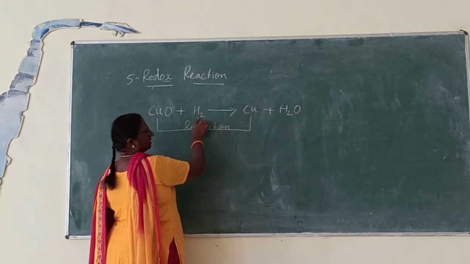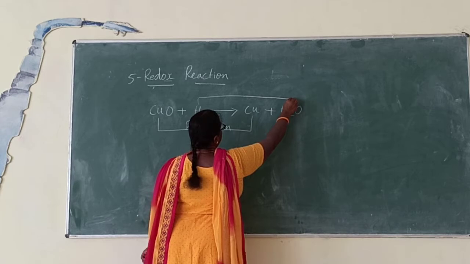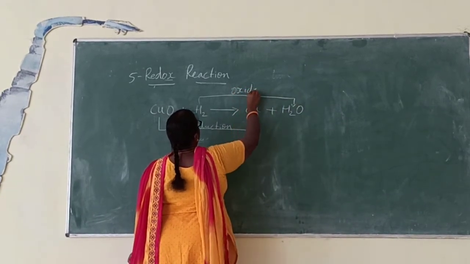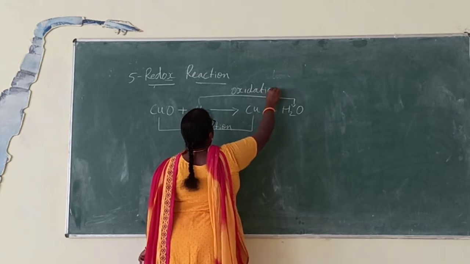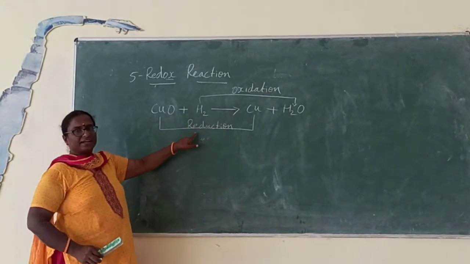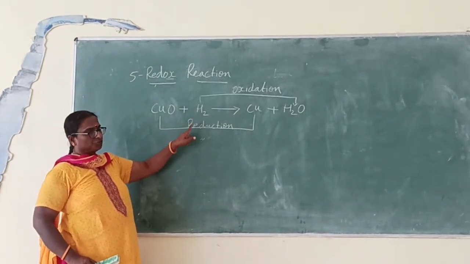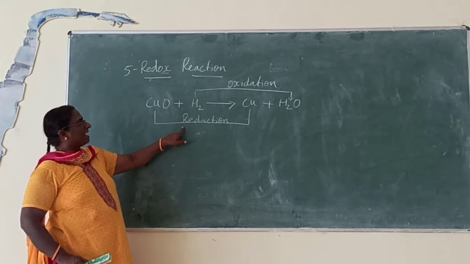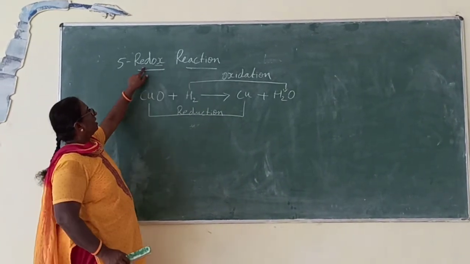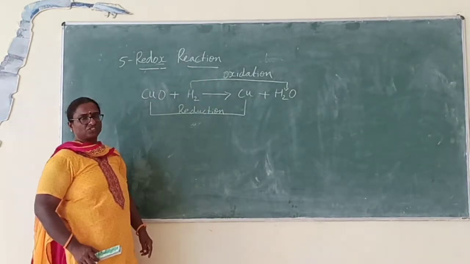And here, hydrogen is converted to water. This one is oxidation. In this reaction, both oxidation and reduction take place simultaneously, or together. Therefore, this reaction is called a redox reaction. Red for reduction, ox for oxidation reaction.